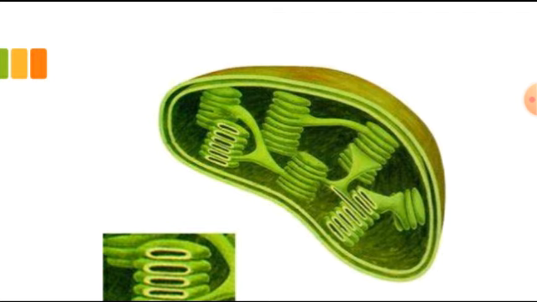Chromoplasts provide color to fruits and flowers. They attract animals to help in pollination and fruit dispersion. Leucoplasts take part in the storage of protein, starch and oil. Chloroplasts trap solar energy, and they are also responsible for the oxygen and carbon dioxide balance.